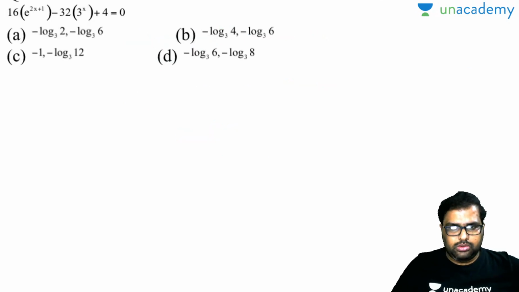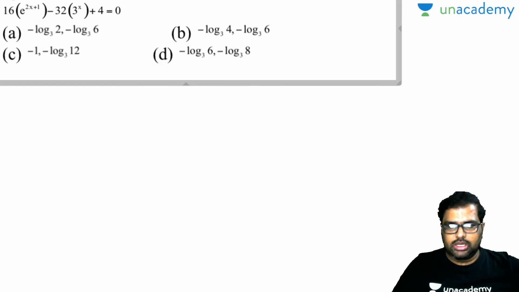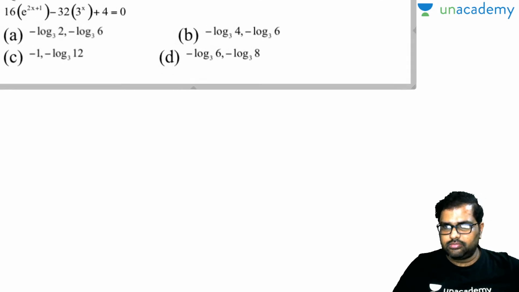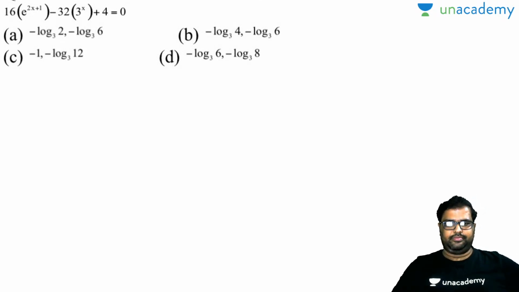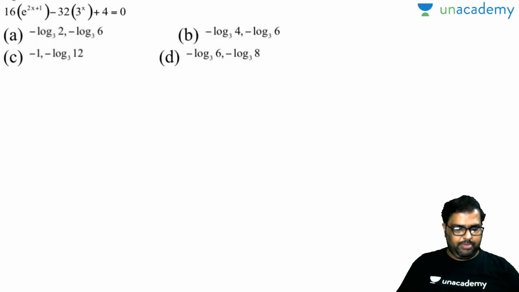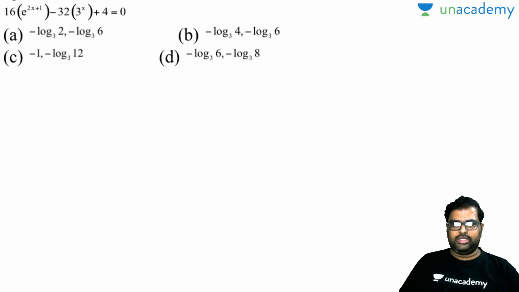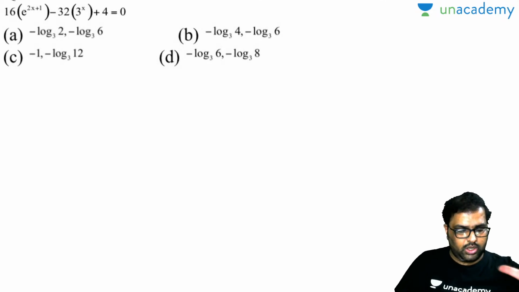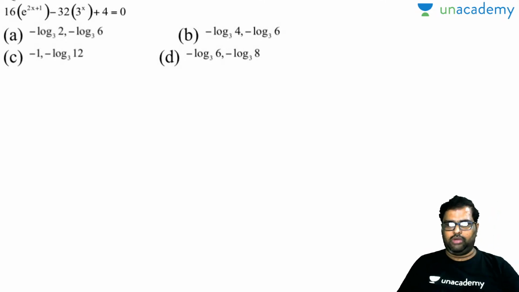Next one. One second here. This is the question there, so I'll extend it a little bit. Okay, fine. Now observe that this is the question given there: 16 into e to the power of 2x plus 1 minus 32 into 3 to the power of x plus 4 is equal to 0, and all your options are in logarithmic format. So how to solve this?